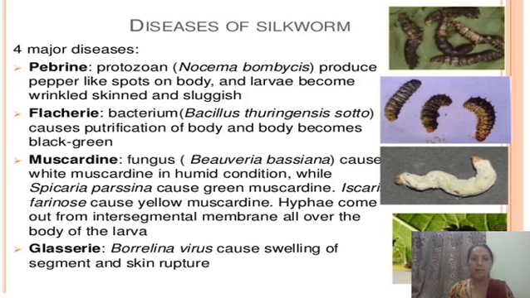Hello friends, welcome again. In the last video we already studied the types of silkworm, Bombyx mori and other species found worldwide.